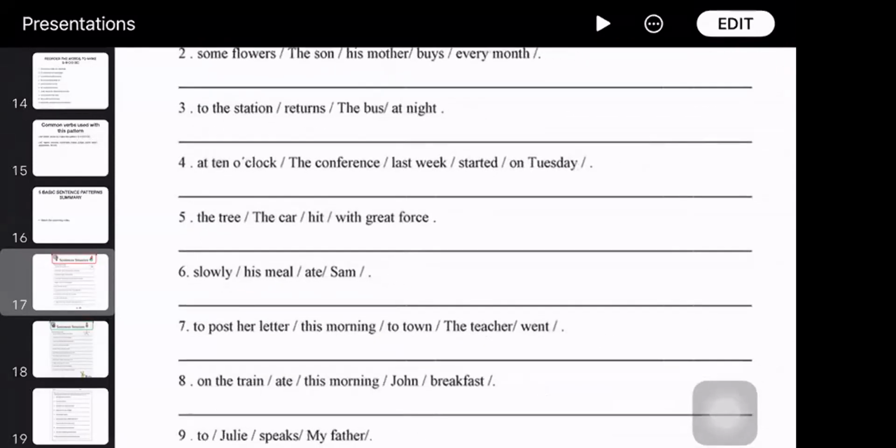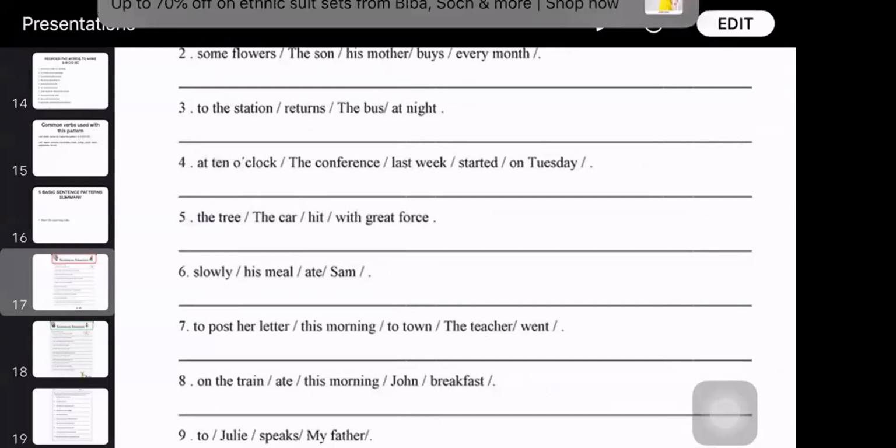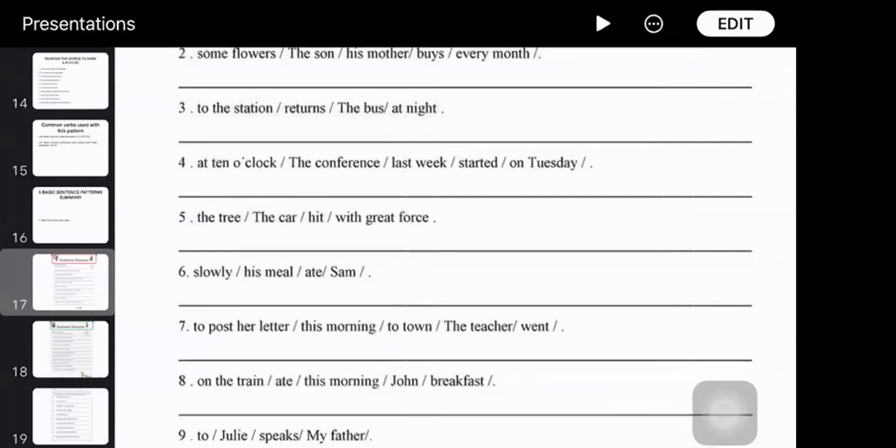The conference started at 10 o'clock last week on Tuesday. Okay. What about number 5?